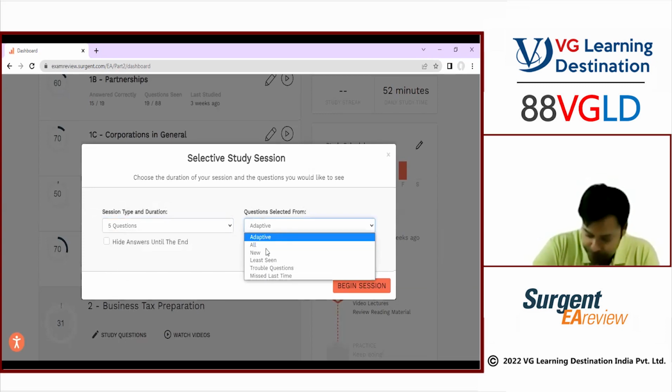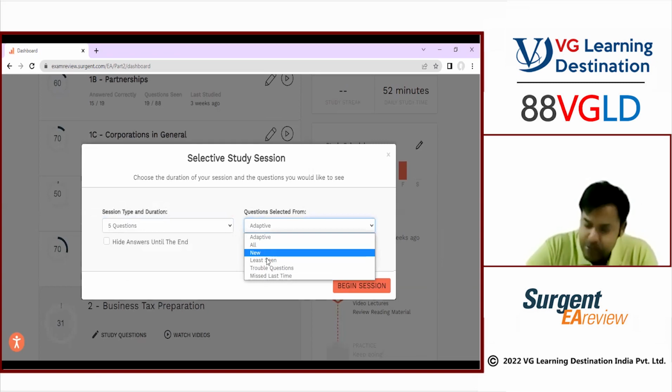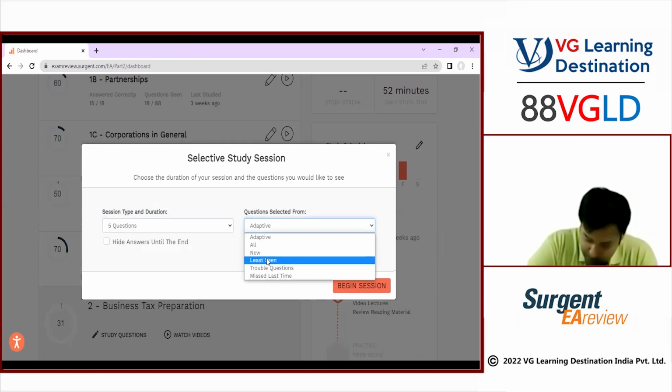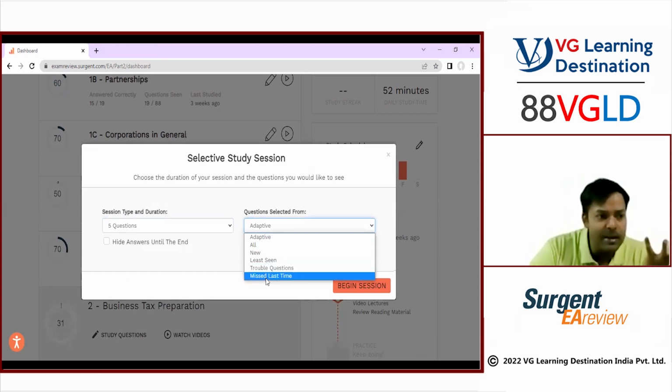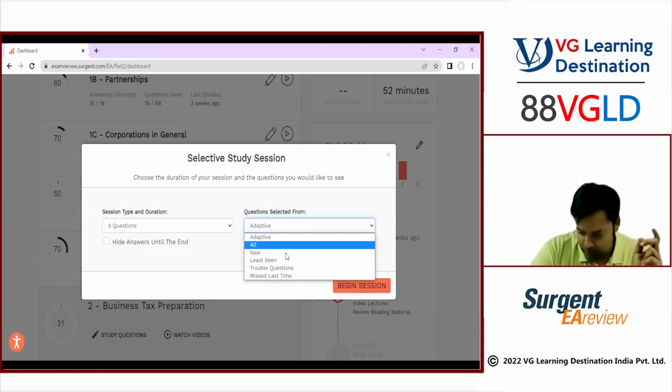All questions. New questions, if you want to try the new questions which you have not done. Least seen questions, something which you have not seen that much. Trouble questions, that means wherever you are having trouble, that means you are going wrong in that question. Lastly, missed last time, that means last time you selected 5 questions, but you could only do 3 questions, 2 questions are left. So I'm going with all, begin session.